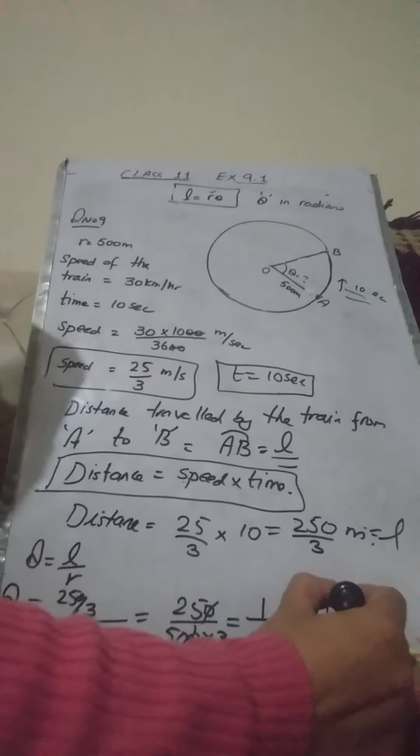Question number 10. Now question number 10 is, a horse is tethered to a peg by a rope of 9 meters length, and it can move in a circle with the peg as center. Okay, the peg is in the center, and the horse is tied to the peg with the help of a rope. The length of the rope is given to be equal to 9 meters.